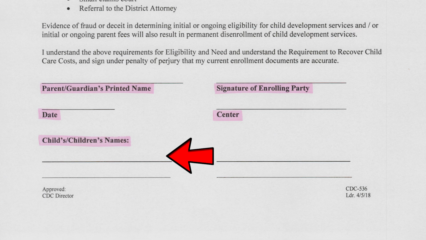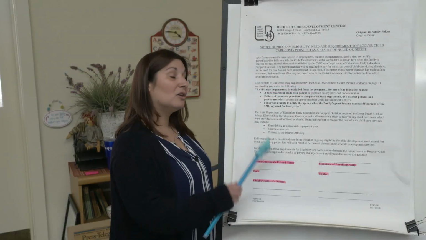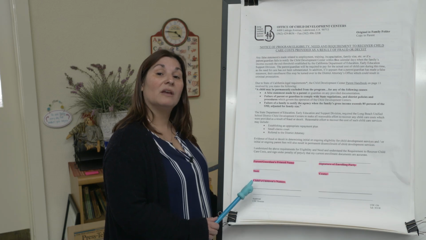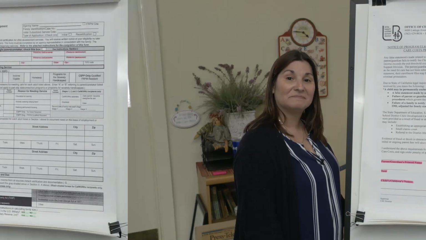If you only have one child that you are enrolling into our program, only write the name of the child here. If you have multiple children in the home, the only children that are going to be listed are the ones that are going to be receiving services. If there's more than one, there are multiple lines to detail that information. Go and take a minute to review the form before we move on to the next one.